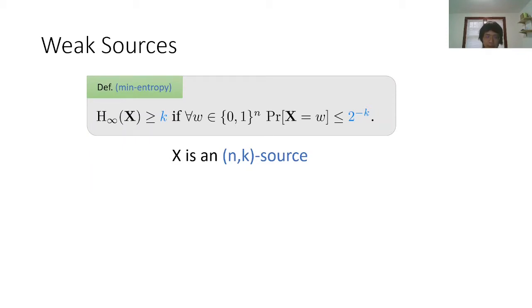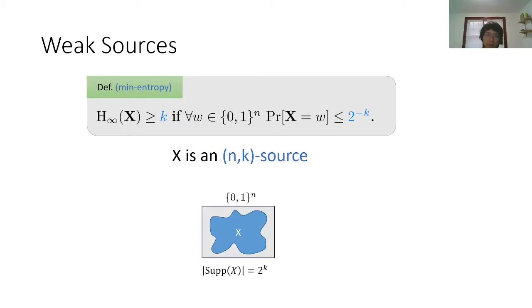We say a distribution X has min-entropy k if the probability of X outputting any fixed outcome is upper bounded by 2 to the minus k. We say X is an (n,k) source if it has n bits and min-entropy k. You can think of an (n,k) source as a uniform distribution over a set of size 2 to the k.